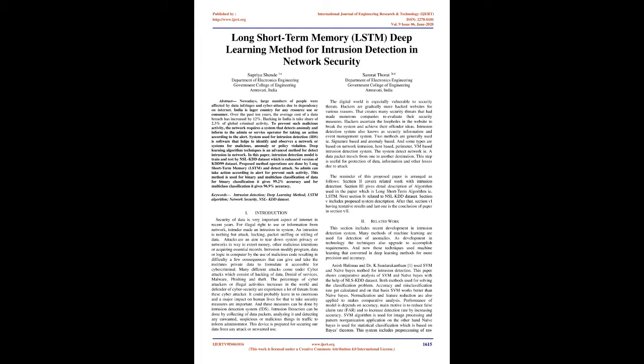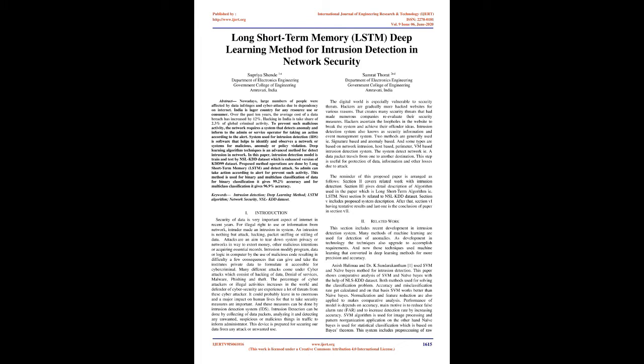The system used for intrusion detection, IDS, is software that helps to identify and observe a network or systems for malicious activity, anomaly or policy violation. Deep learning is an advanced technique for detecting intrusion in a network. In this paper, the intrusion detection model is trained and tested on the NSL-KDD dataset, which is an enhanced version of the KDD99 dataset. The proposed method is done by long short-term memory, LSTM, and detects attacks, so the admin can take action according to the alert to prevent such activity.